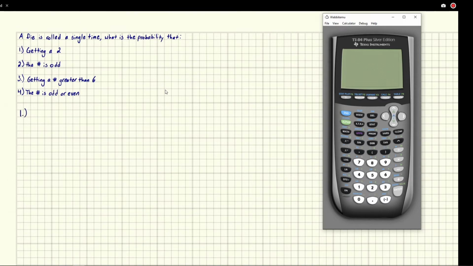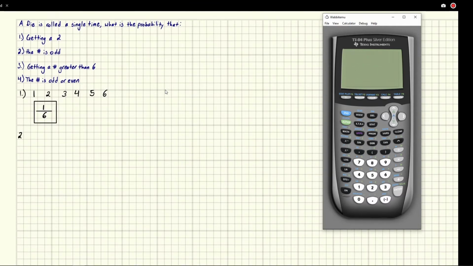So for the first part, they just want to know, getting a number, just getting 2. Well, think about it. We have one die. The possible outcomes of a single die are the numbers 1 through 6, right? You could get a 1, a 2, a 3, a 4, a 5, and a 6. So that's 6 possible outcomes. So our sample space, the bottom number, is 6, and only one of those outcomes is a 2. So there's a 1 in 6 chance of getting a 2. So that's the first part.